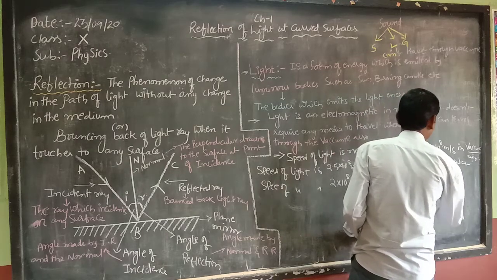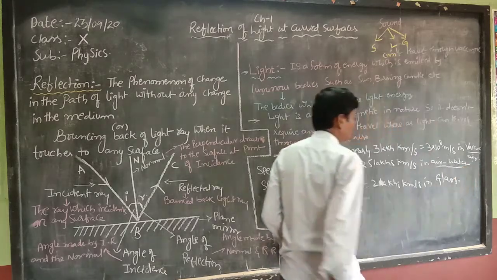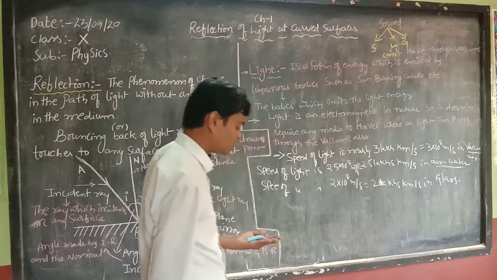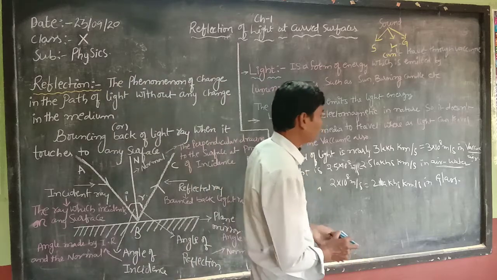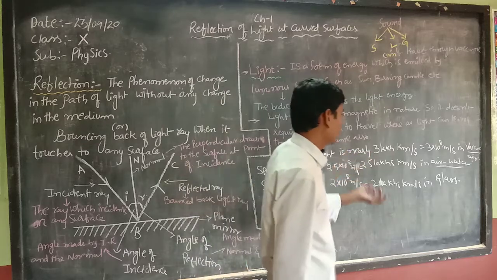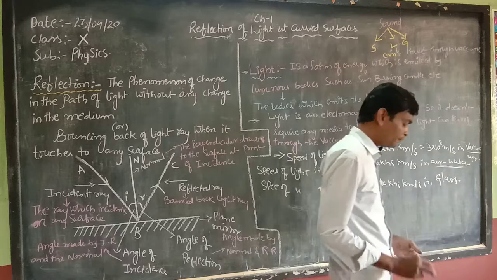Here I am using air water: in the atmosphere we also have some water molecules because of evaporation. That's why we say air water.